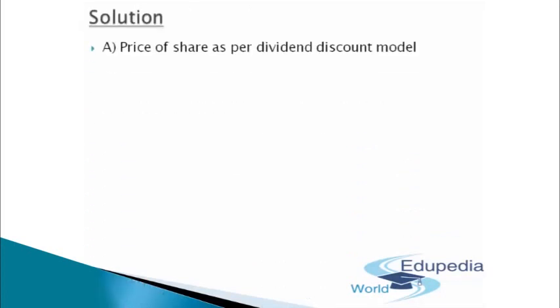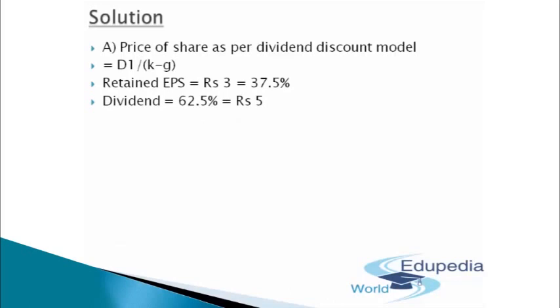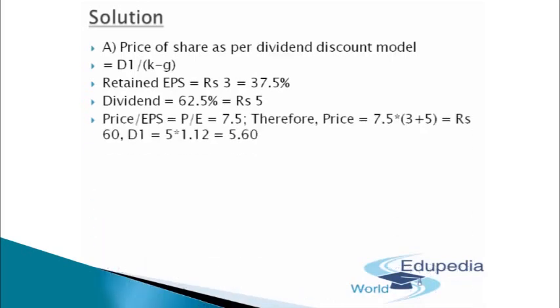So the price of the share as per the dividend discount model will come in as D1 divided by K minus G. Retained earning of EPS rupees 3 was 37.5%. Dividend was provided at 62.5% of the same. So the dividend will come out to be rupees 5 in this case. Price upon EPS, that is the PE ratio, was 7.5. Therefore, price will be 7.5 into rupees 8 in totality, 3 plus 5. I'll get the price as 60 rupees.